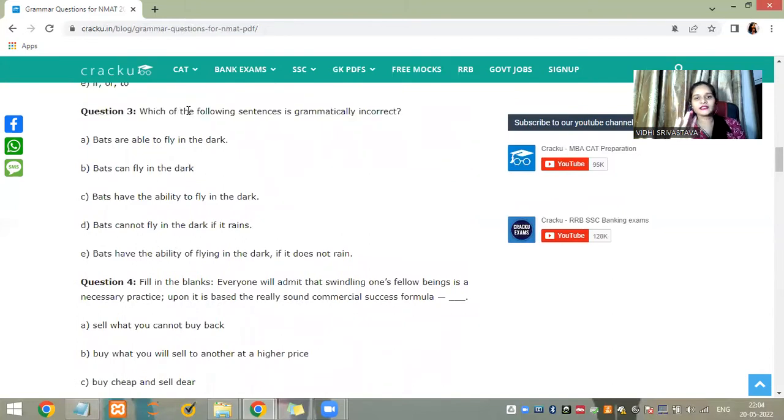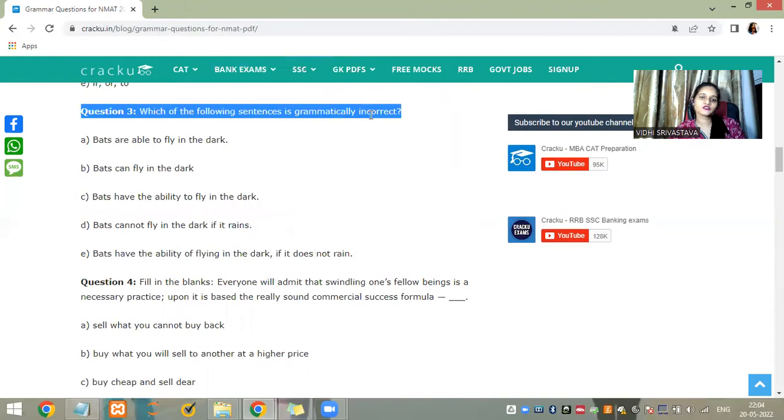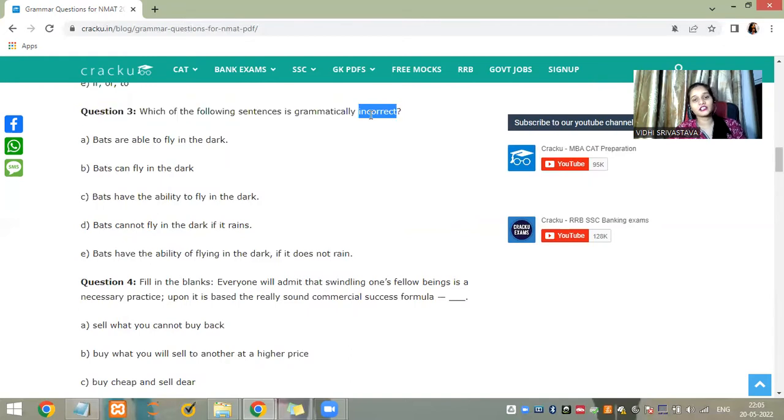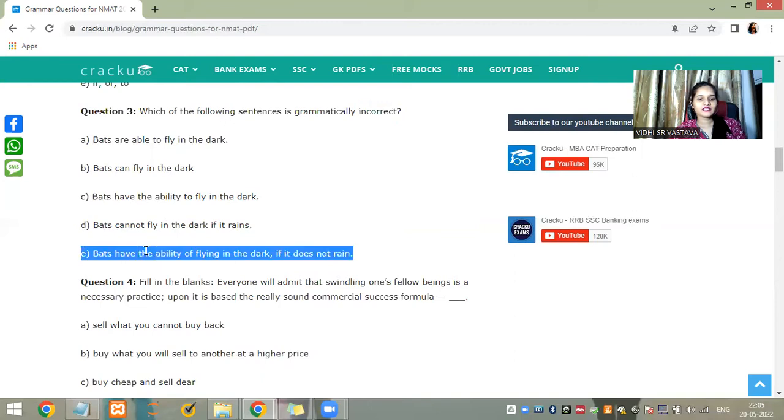Yes, like I fell into the scam of reading the question wrongly. Please do not fall into this scam. This is a very great scam that everybody falls into. You have to see if you have been asked grammatically incorrect or grammatically correct. So ability of flying into task is not correct. It is always ability to.